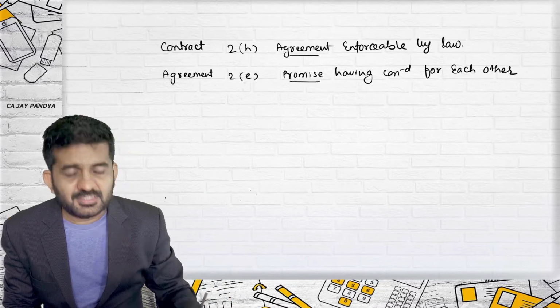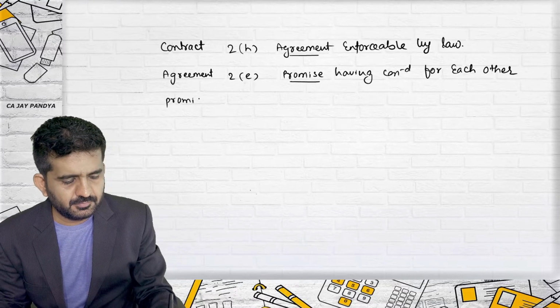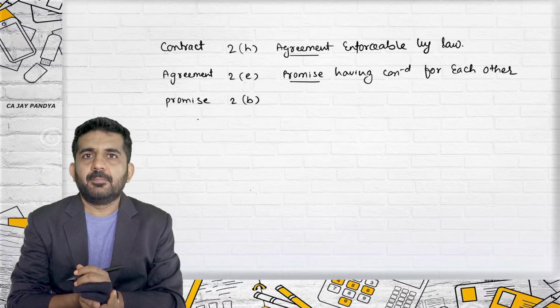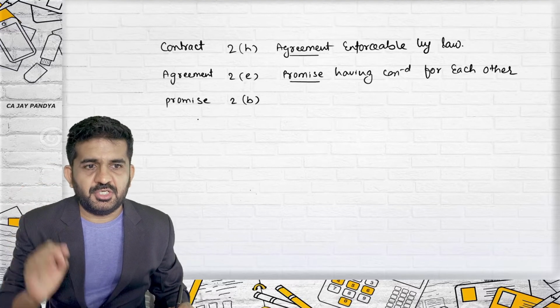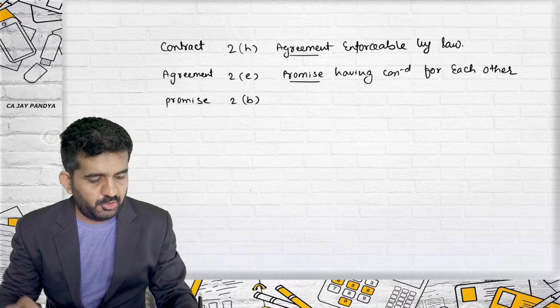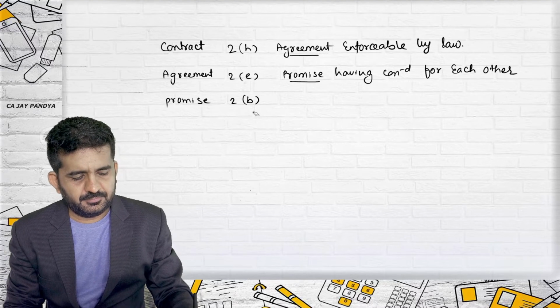Then, as this is a promise, we even understood what is promise under section 2(b). Now understand, if in the section this is a small letter and not capital, you will have to write it down small. You cannot write 2B in this manner.